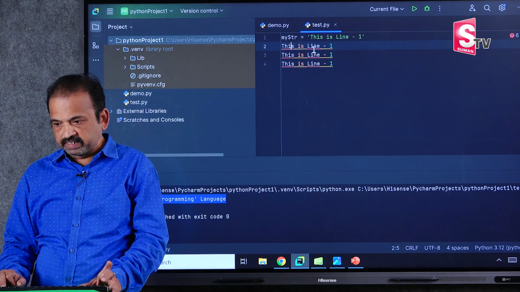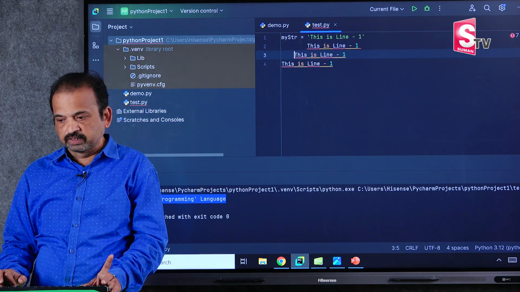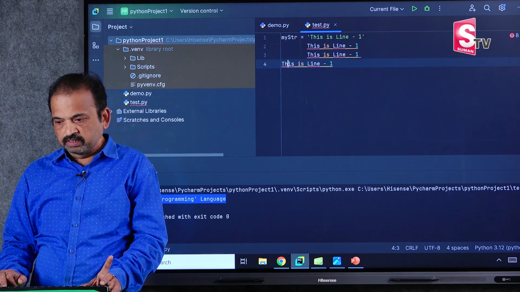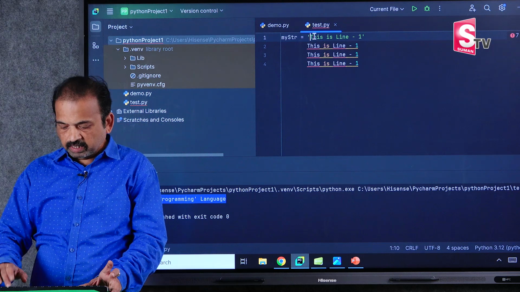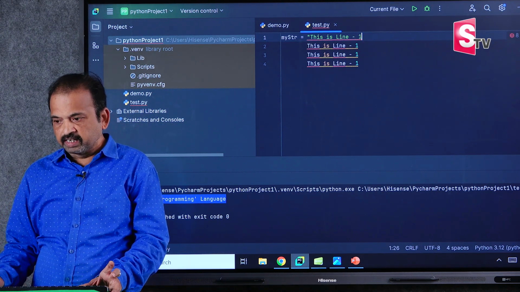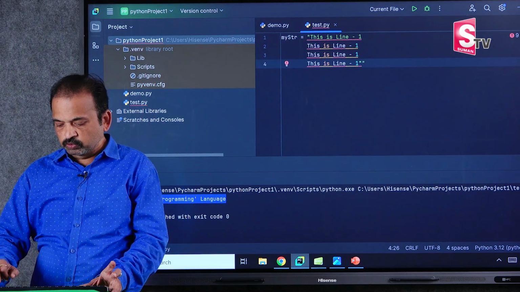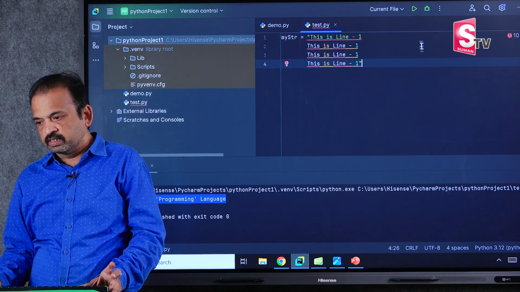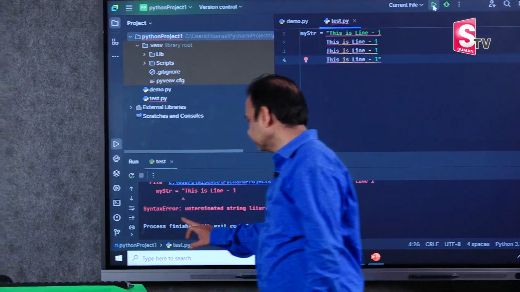When you have multiple lines, we should use triple quotes, triple double quotes, or triple single quotes. For example, if I enclose with double quotes, it won't work. See here, I have enclosed with double quotes here, and at the last line again I will enclose with double quotes. Now again this won't work. Now it will give a syntax error. We got the syntax error.